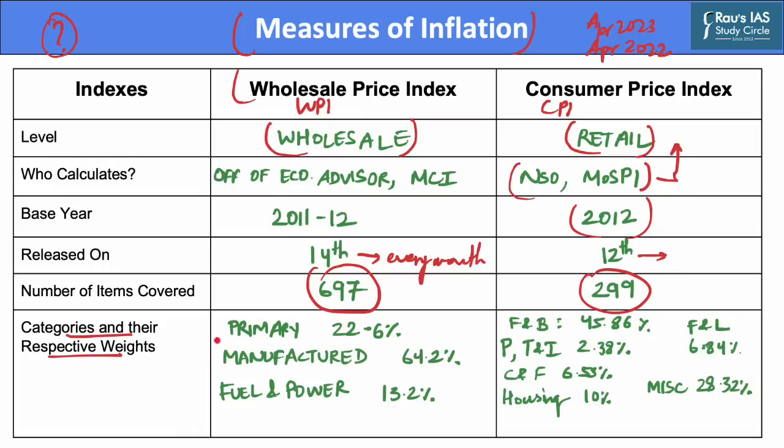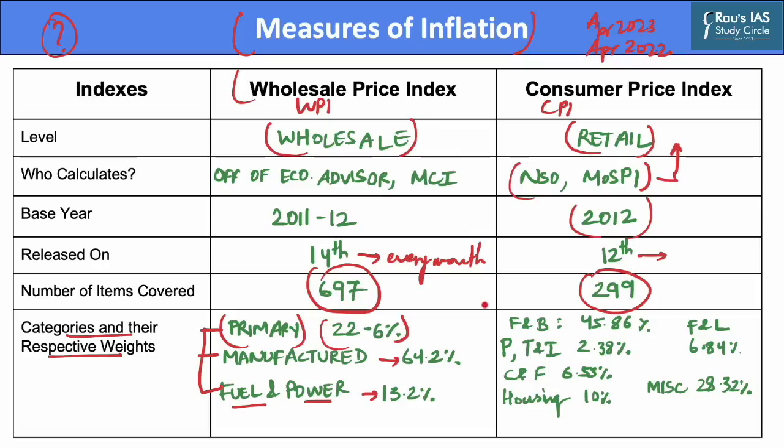For WPI, there are 3 categories. The first is primary articles, which has approximately 22.6% weightage. The second category is manufactured products, which have a 64.2% weight. The third category is fuel and power, which has a 13.2% weight.